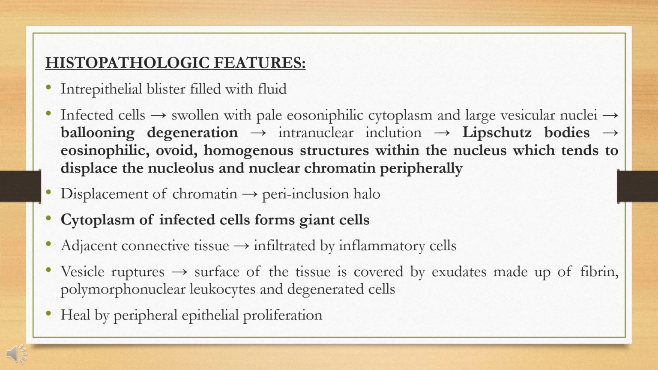The cytoplasm of the infected cells forms giant cells. The adjacent connective tissue is usually infiltrated with inflammatory cells. When the vesicle ruptures, the surface of the tissue is covered by exudate made up of fibrin, polymorphonuclear leukocytes and degenerated cells. The lesion heals by peripheral epithelial proliferation.